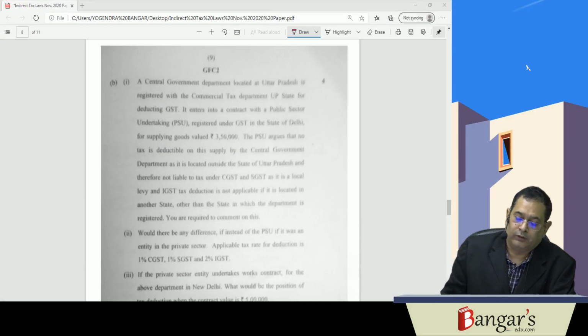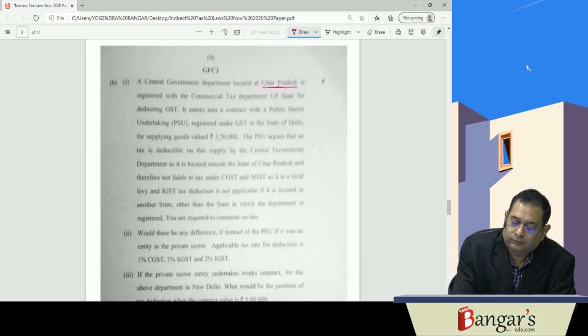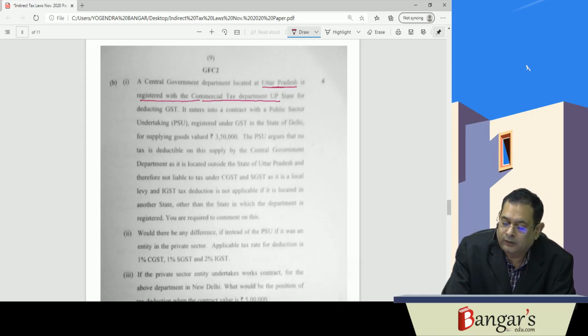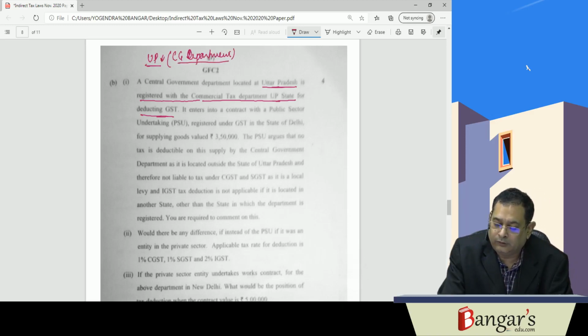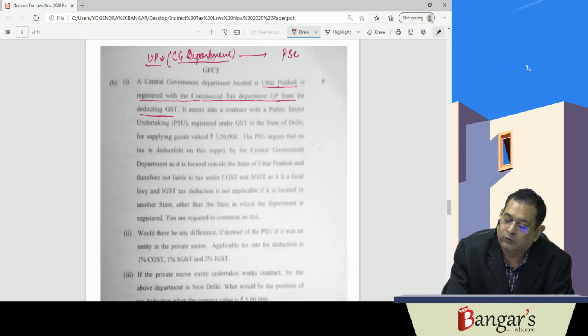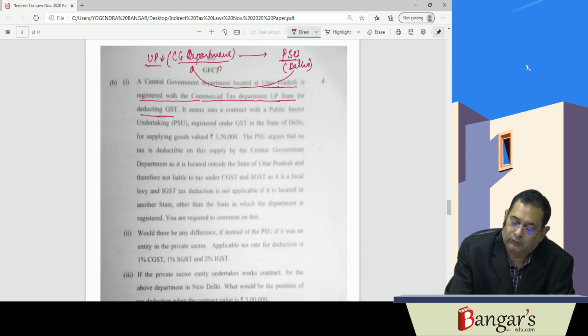The next question is, a central government department is located at Uttar Pradesh, registered with the Commercial Tax Department, UP state, for deducting GST. So it's located where in UP? It is a government department, central government department. Okay, for the purpose of TDS it has been registered. Now it enters into a contract with a public sector undertaking, PSU, registered in the state of Delhi. And here it's supplying goods valued 3,50,000.